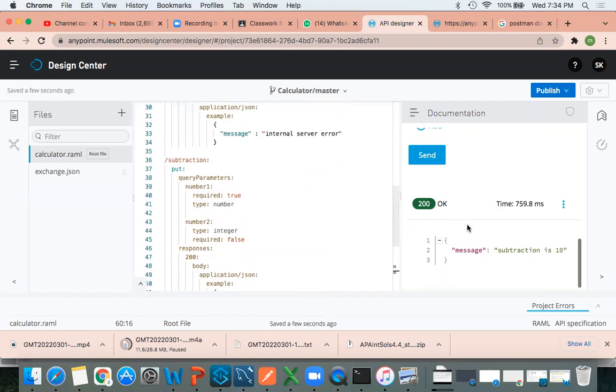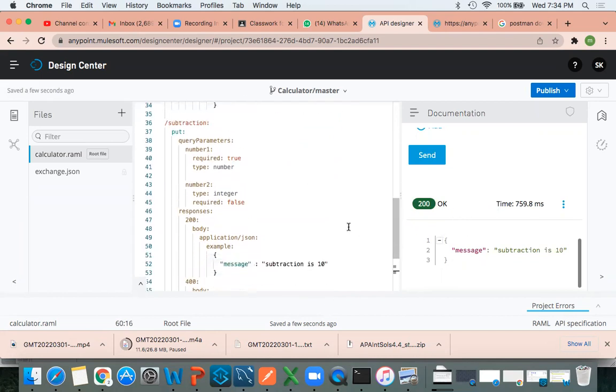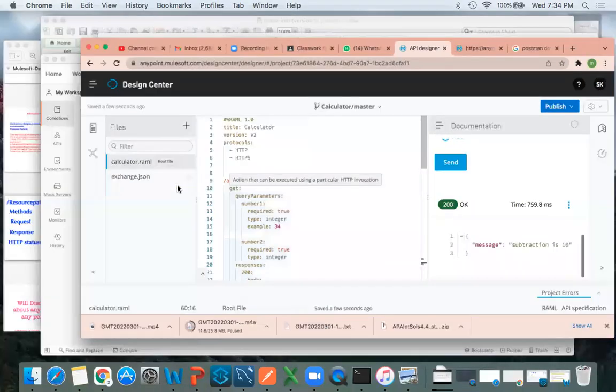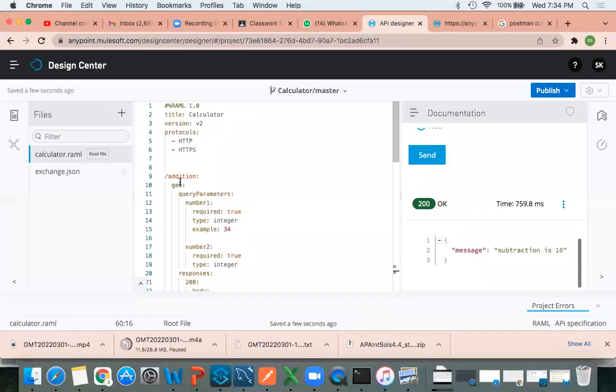Why can we go for get? Why only put it? That's what I told you, right? First, this is just for your understanding purpose. You can use any one method, but going forward, I will tell you which method you want to use and why you want to use it.